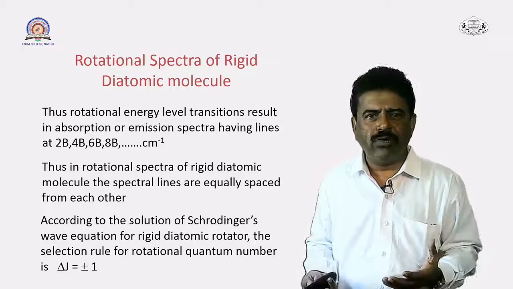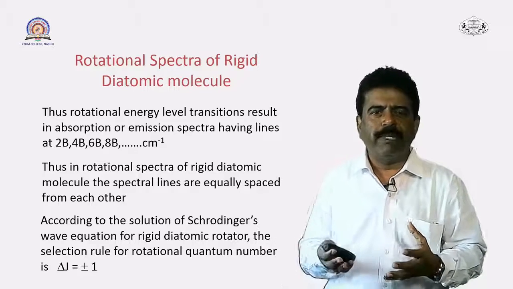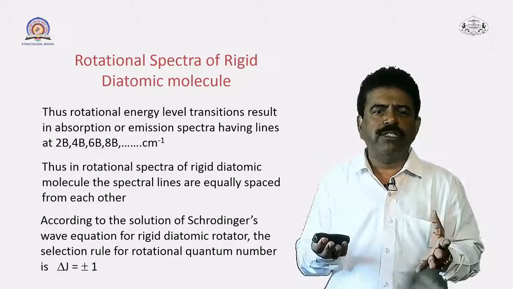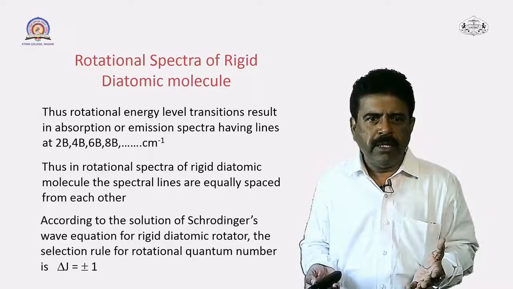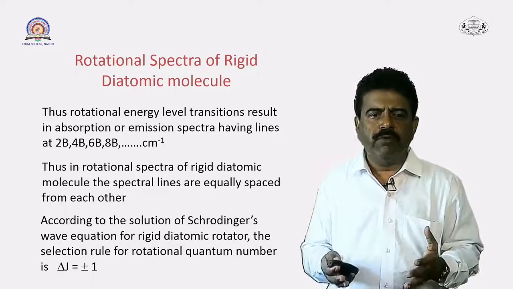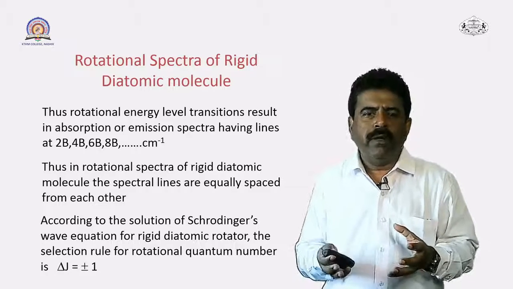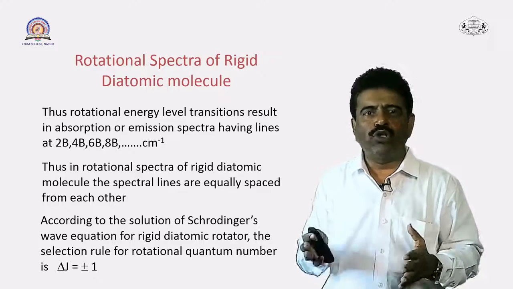So, quantum mechanics so far you have not studied. In the next courses you may study quantum mechanics, but here I am just going to explain why this Schrodinger's equation is used. So, quantum mechanically the same problem can be solved here. According to Schrodinger's equation for a rigid diatomic molecule, the selection rule for the rotational quantum number is delta J equal to plus or minus 1.